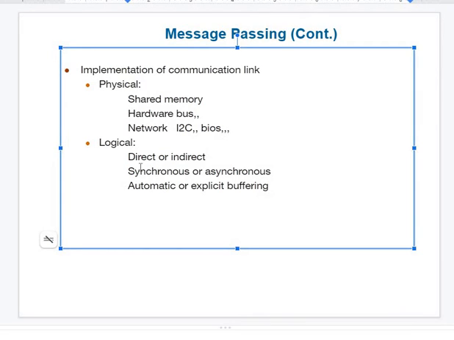Another type of communication between two or three or multiple processes is the logical type. Here there won't be any direct hardware which is shared among processes. Here it is logical. Maybe there is one variable, int a, which is shared among two processes.